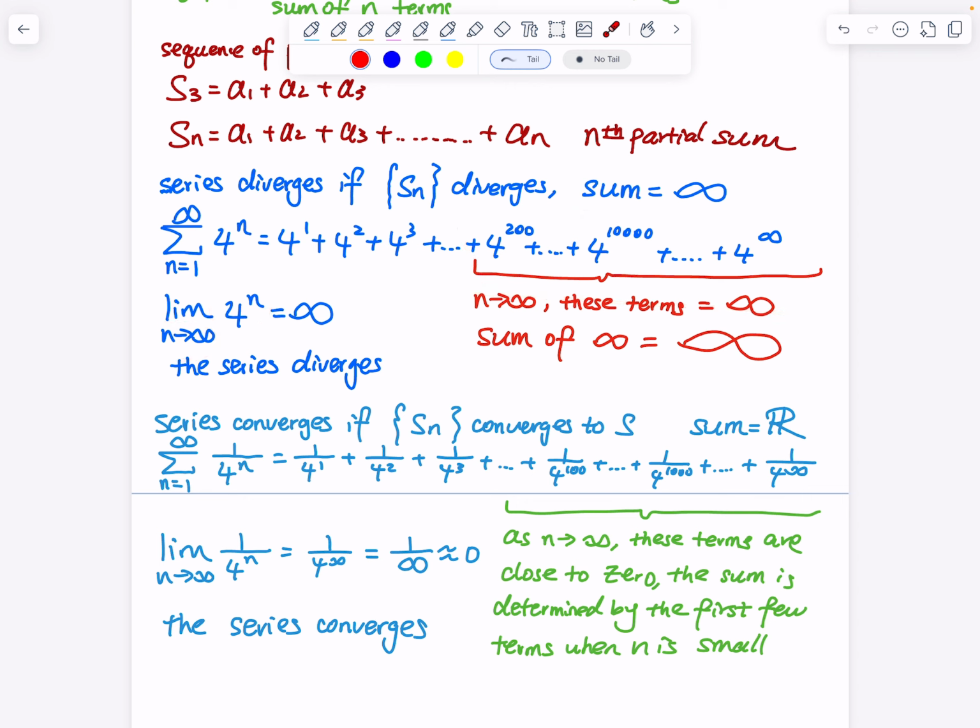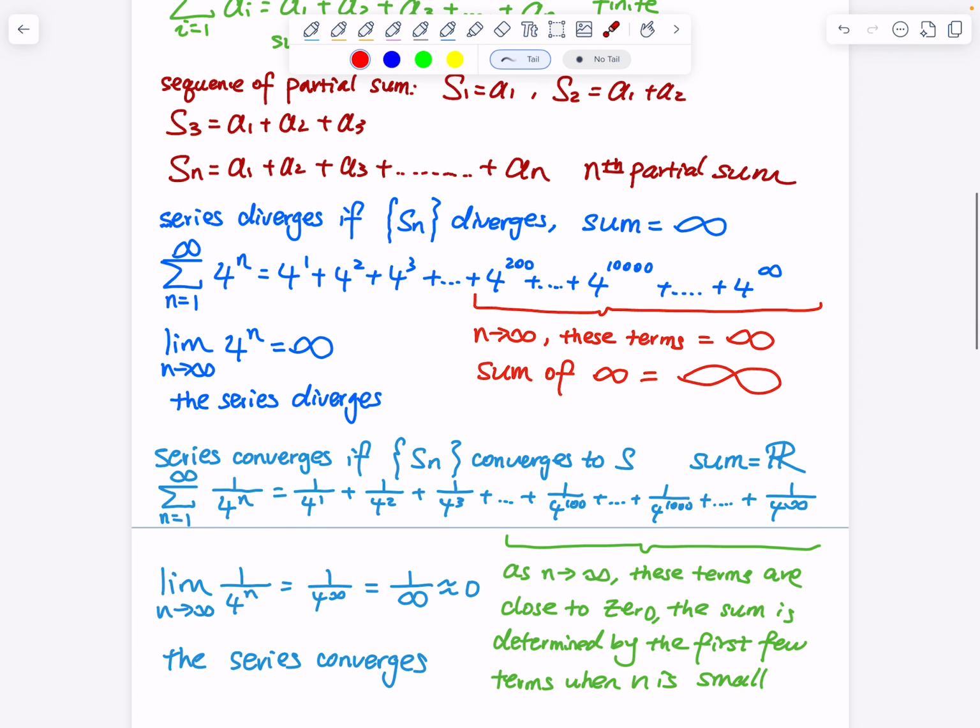And then versus, you have 1 over 4 to the n, when n is very large, you are adding up a bunch of zeros. Not exactly zeros, but the values are so close to 0. And then therefore, the sum is really determined by the first couple fractions. And then we say that when n approaches infinity, those terms are nearly 0. We are not trying to find out what the sum equals at this time. What we are saying is the series converges. Okay, so in the second example, the series converges versus the series diverges, but we are not finding what the sum equals at this point.